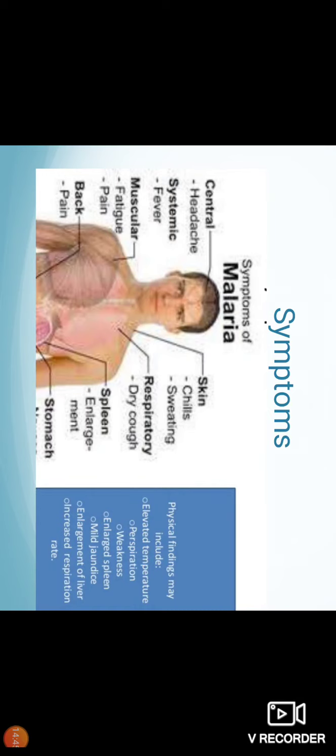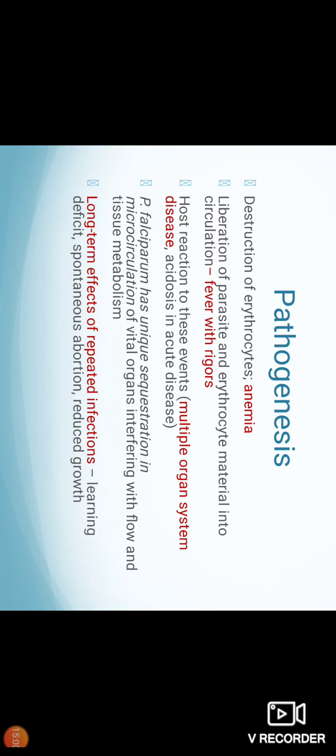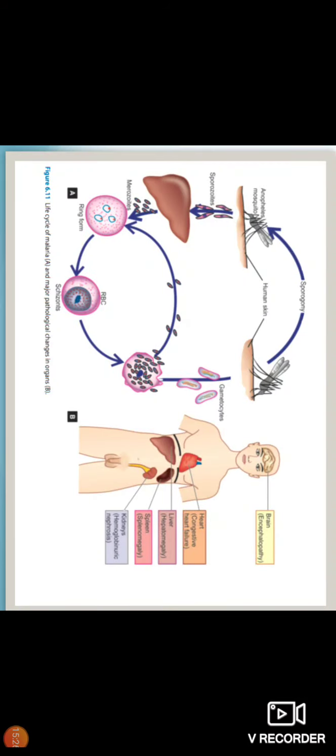Along with this, there is fatigue and pain, particularly headache and back pain, which is common in case of malarial infection. Splenomegaly occurs due to the enlargement of the spleen. Why anemia? Anemia is due to the destruction of the RBC. In case of long-term repeated infection, the child who suffers from malaria has a learning deficit, spontaneous abortion in case of the female, and reduced growth of the baby or fetus.